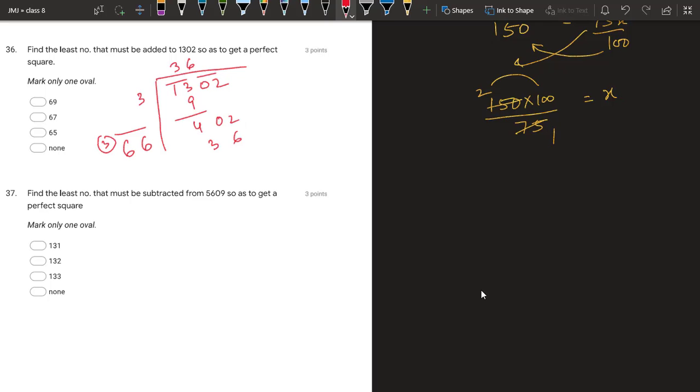36 plus 3, 39. What is the remainder? 12 minus 6, 6, and here 0 0. 6 is the remainder. So we have got an idea that 1302 is more than 36 square. That means the next number is 37 square. So what should be added in this 1302 so that it becomes a perfect square?